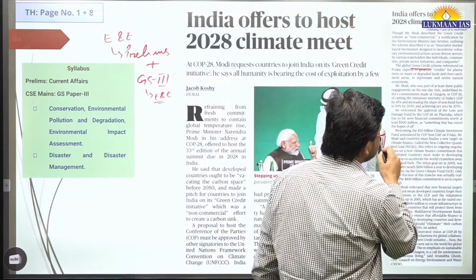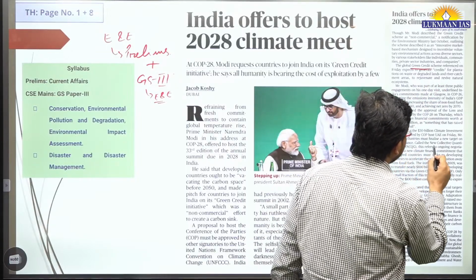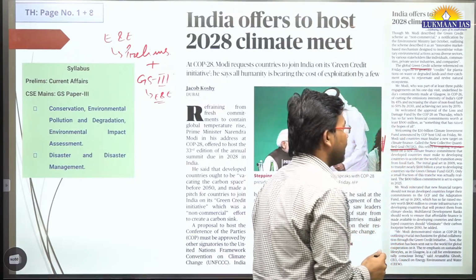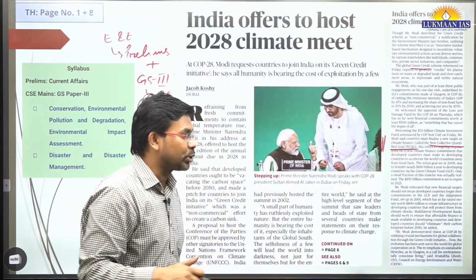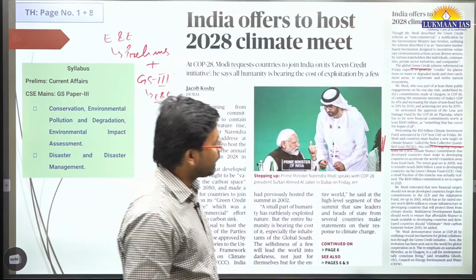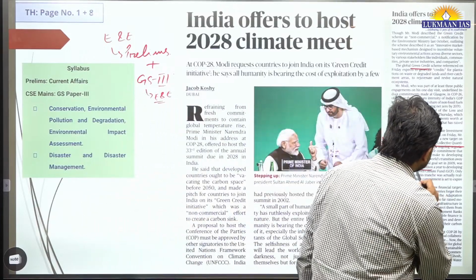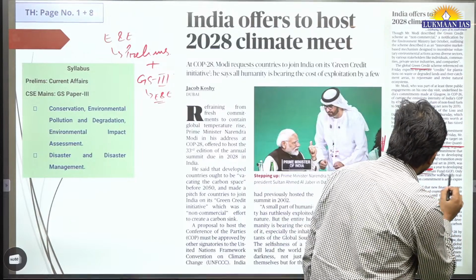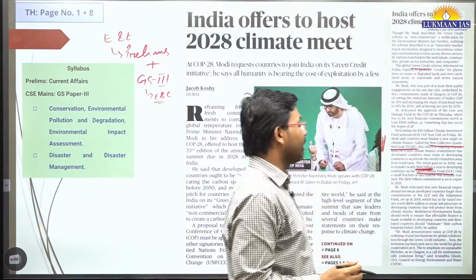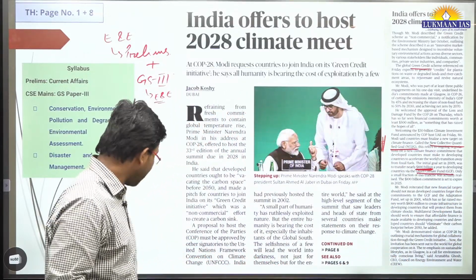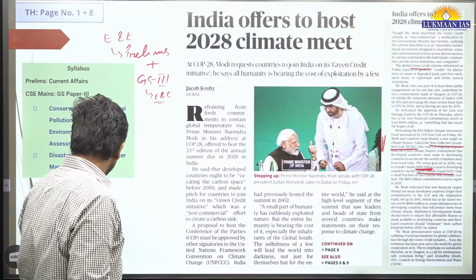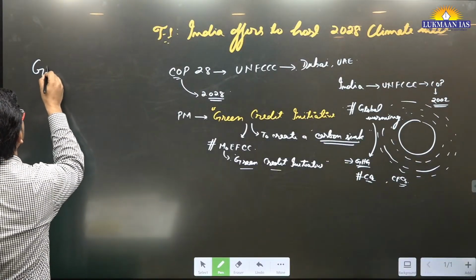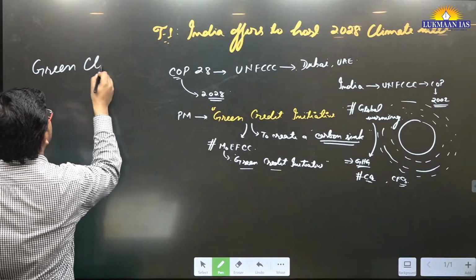And apart from this, the Prime Minister of India spoke of a new collective quantified goal, right? The thing is, the countries should take a new collective quantified goal. These developed countries have pledged that they are going to mobilize $100 billion to the Green Climate Fund. However, that has not happened, okay? Why are the developed countries going to mobilize $100 billion to something known as the Green Climate Fund?